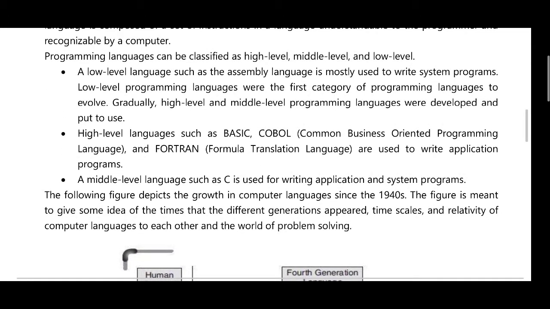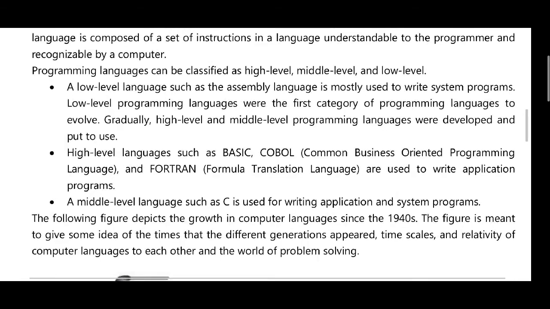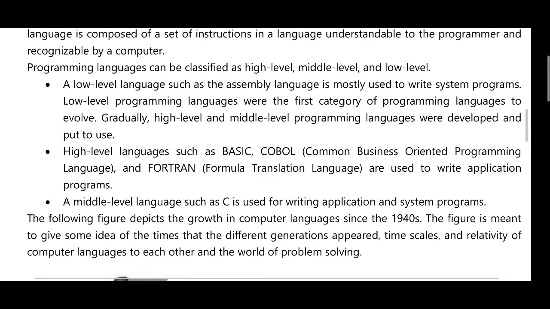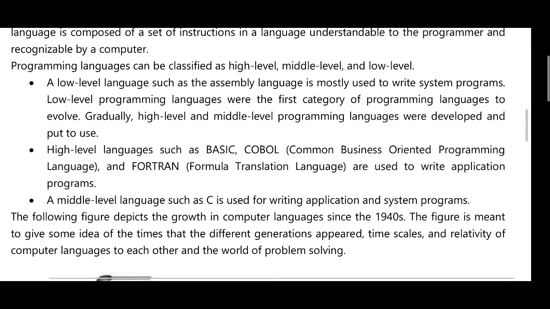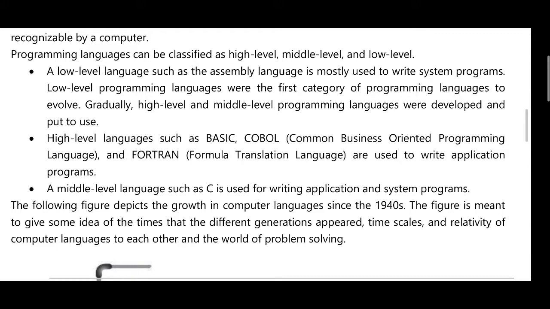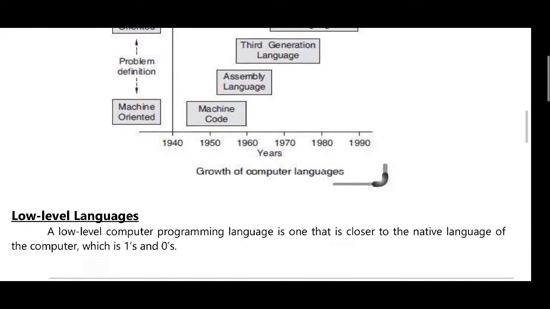We have programs classified into high level language, middle level language and low level language. Low level languages are such as assembly level language, the first category of the languages. High level languages are BASIC, COBOL and Fortran. The middle level languages are such as C. The following is the table for the languages.